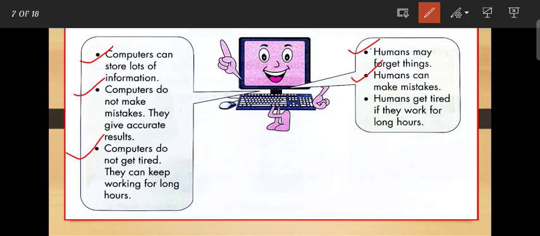Next is, computers do not get tired. They keep working for long hours. But on the other hand, humans get tired if they work for long hours. So these are the big differences between a computer and a human.